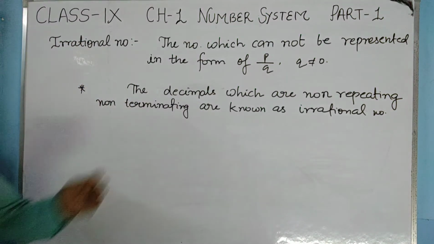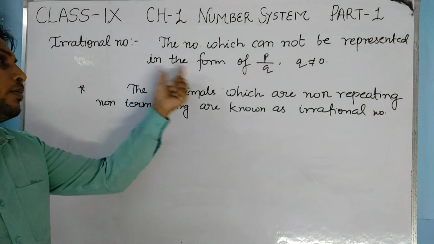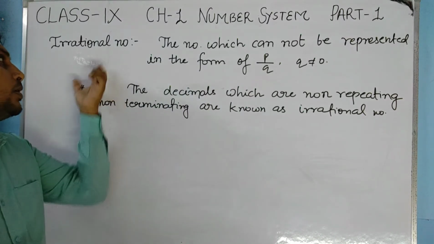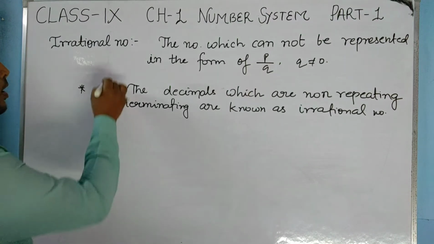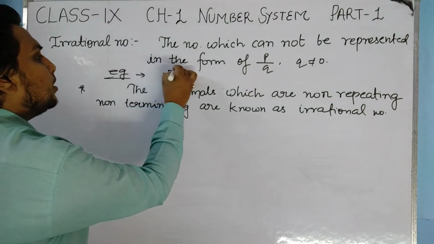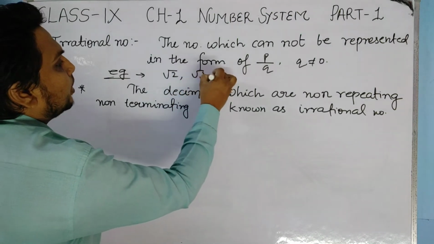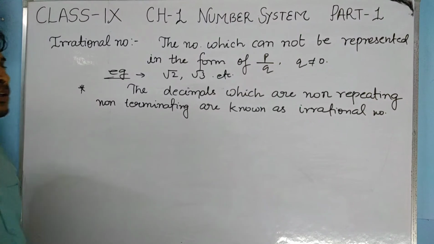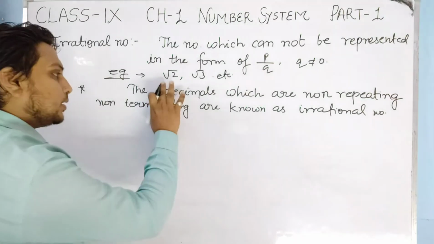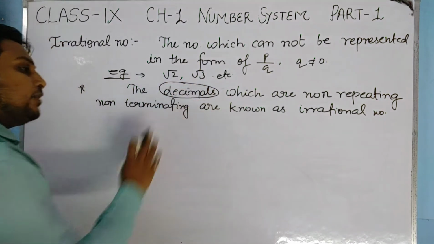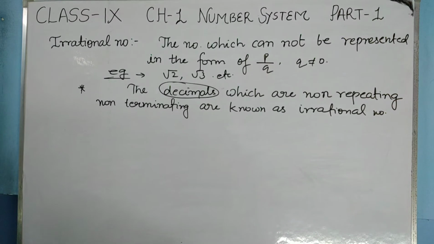So this definition is clear to you, that the numbers which cannot be represented in the form of P by Q are known as irrational numbers. You can see the examples also: under root 2, under root 3. These types of numbers are irrational numbers. Firstly, let us understand about decimals, then we can understand this definition easily.